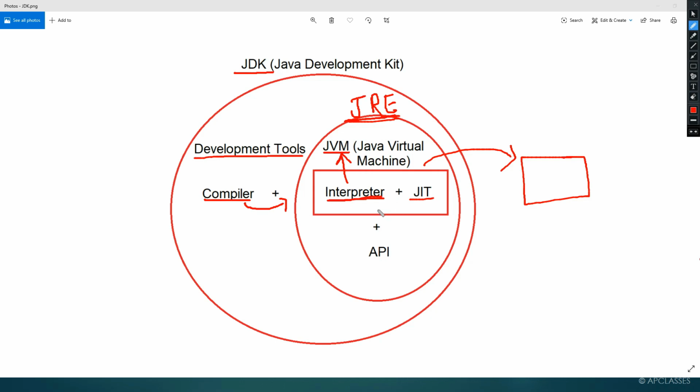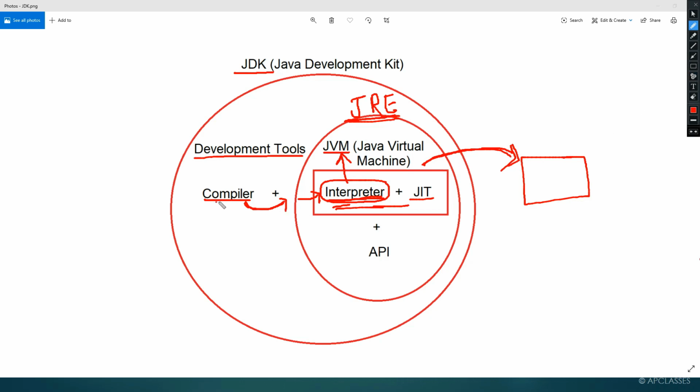Inside JVM we also have the bytecode verifier, the class loader, all these things, but basically we are going to discuss the interpreter. Here the main focus will be on the interpreter, because once the source code is converted to bytecode, with the help of the interpreter, bytecode gets decoded for the JVM, and once it gets decoded, JVM can convert it to machine code. I hope this part is very clear to you.